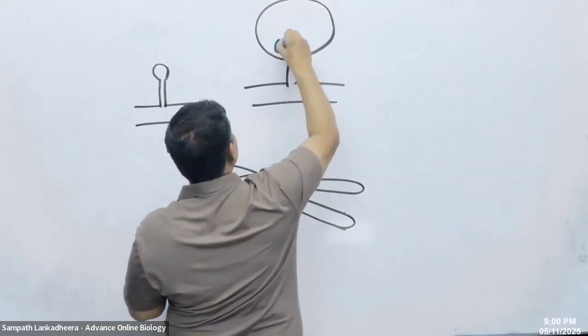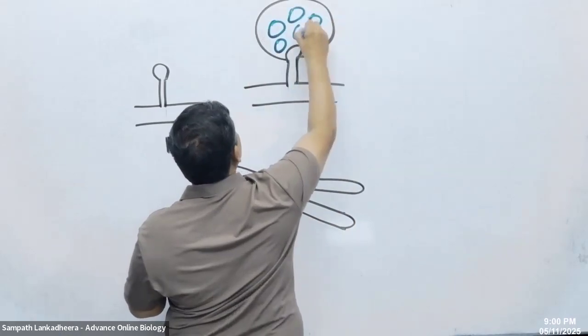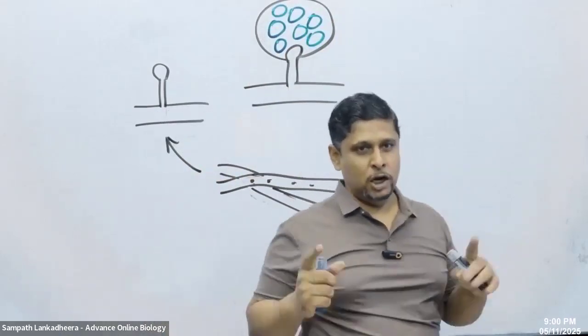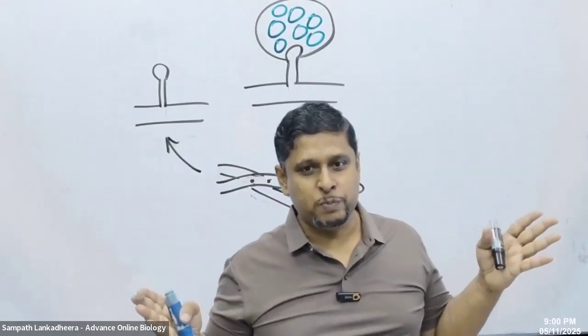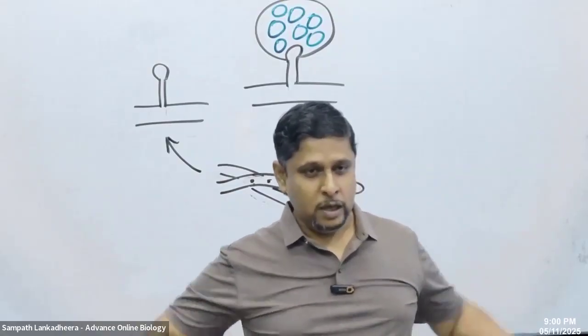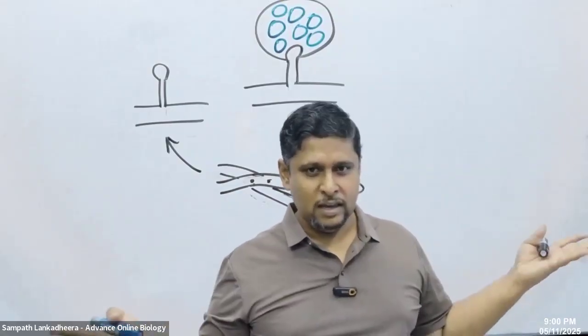Students, the spores formed here are formed within this structure. So what do you call those spores? Endospores or exospores? Produced inside or outside?